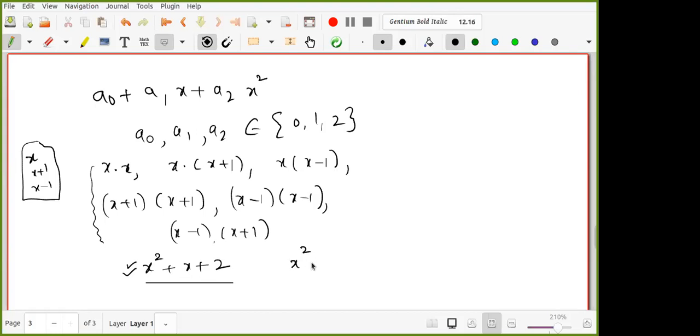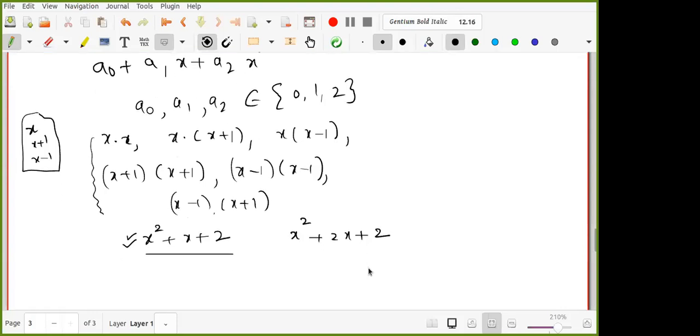What about this polynomial? Somebody can start multiplying these two and let me know. In the meantime, some of you check whether it is irreducible or not. Now x square plus x plus 2 into x square plus 2x plus 2.